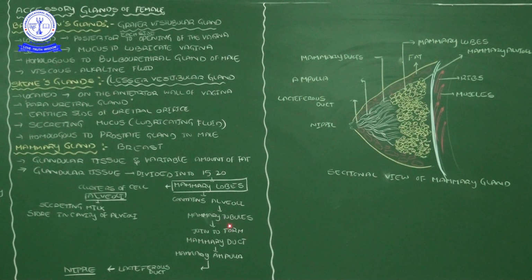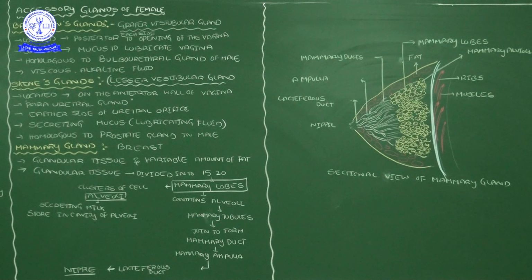Tubules are very narrow, very small tubes. Duct means somewhat bigger than the tubules. The mammary ducts join together to form the mammary ampulla. That mammary ampulla leads to the next part, which is also a tube, a bigger, wider tube, that is the lactiferous duct. The lactiferous duct opens through a part containing small holes, that is the nipple. Through the nipple the newborn takes milk from the mammary glands of the mother.